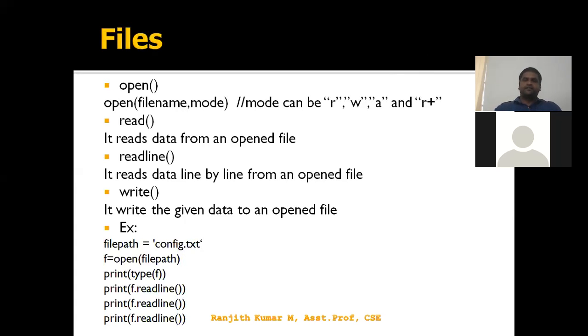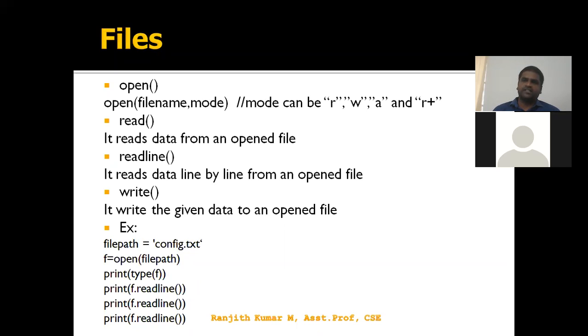And files. Files is a concept. It has a set of functions which we use to create a reference towards your physical file, to perform some kind of operation like read and write operations on a file. So the sequence of the file operations is like this.